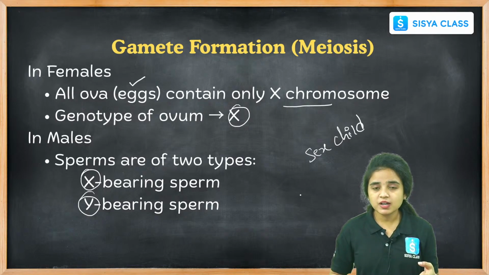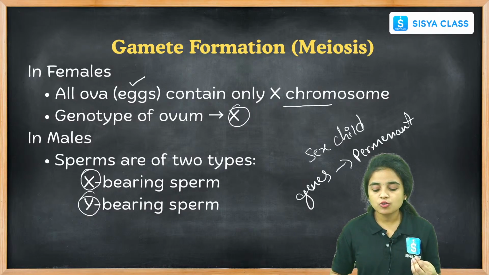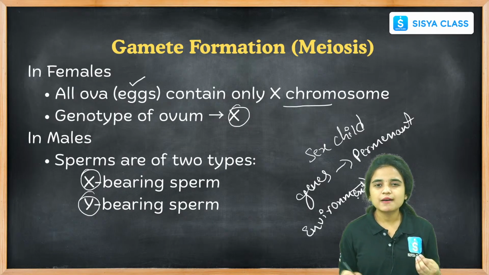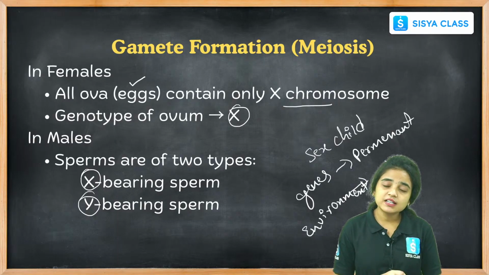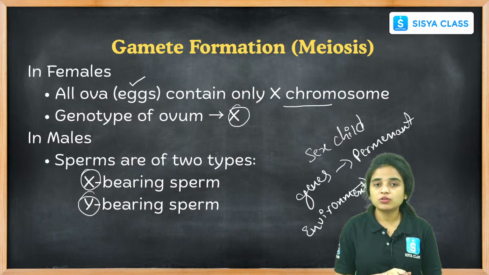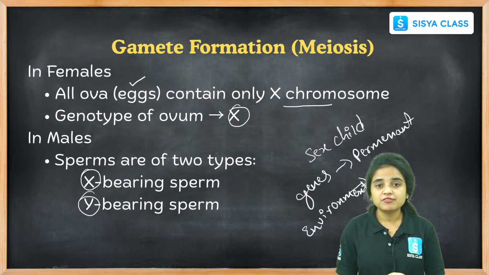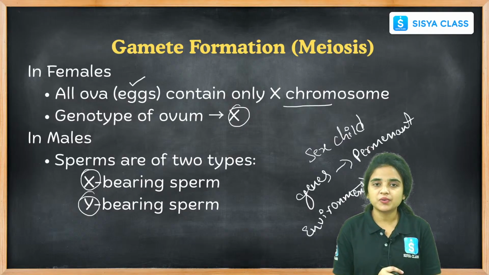Inherited variations are variations that are passed through the genes from our parents, and these are permanent. While coming to acquired variations, they are not permanent and they are acquired through the environment. Examples, bodybuilding, scars, these are examples of acquired characters. And we learned about Mendel's laws, monohybrid cross and dihybrid cross, the F1 generation and F2 generation, and the ratios. These are all the things present in the heredity topic for grade 10th.